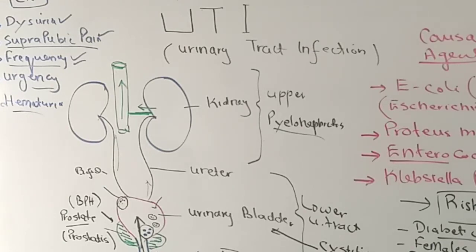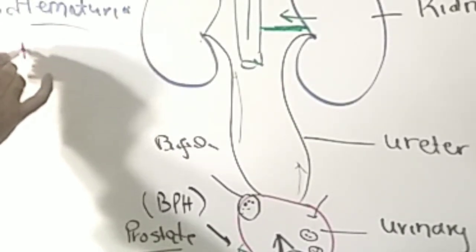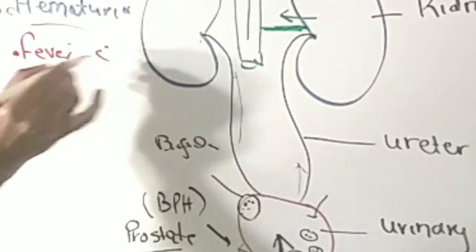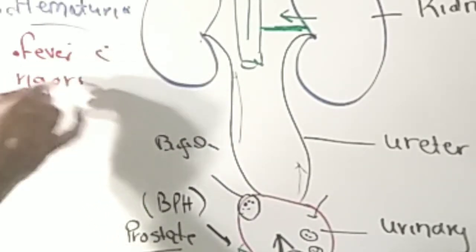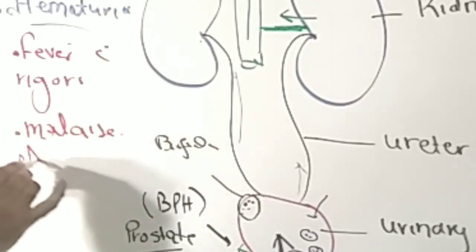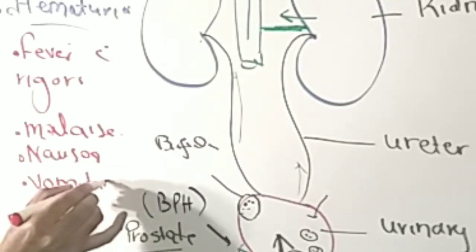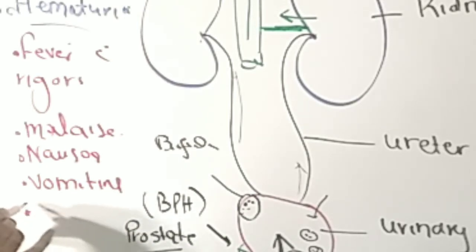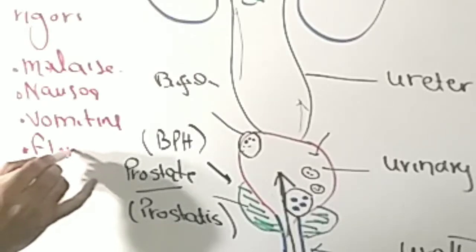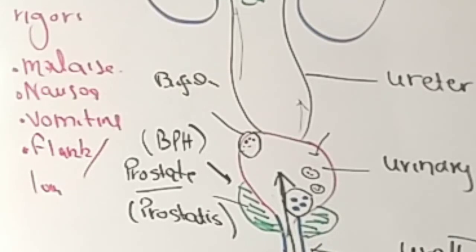What are the clinical features of the upper urinary tract infection, which is obviously very dangerous? We need to avoid this pyelonephritis, and we'll see shortly why. These features will be like the patient will develop fever with rigors, malaise, nausea, vomiting, and pain in the flank or loin region, which is on the back side of our lower back.